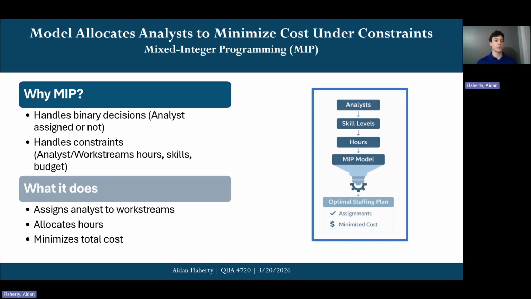But now for the modeling approach, the model allocates analysts to minimize costs under their constraints using the mixed integer programming model. I use this because it involves both discrete decisions as well as constraints. It determines how many 5-hour blocks each analyst should be assigned to each work stream. And this really allows us to systematically evaluate all possible combinations and find the most cost-efficient solution.